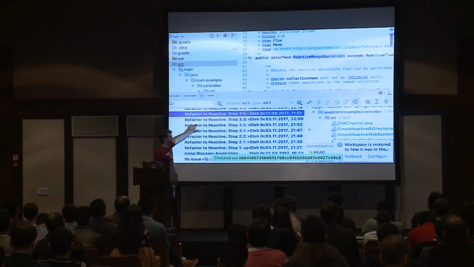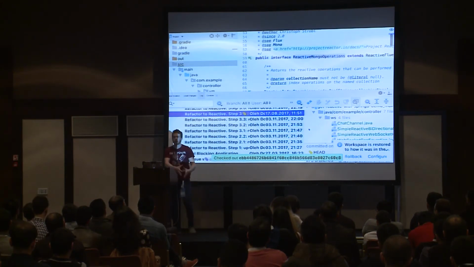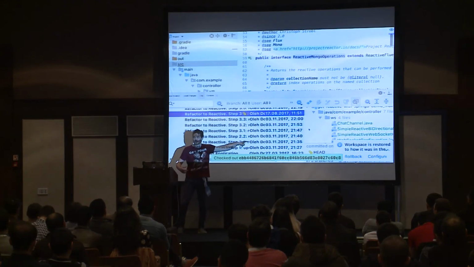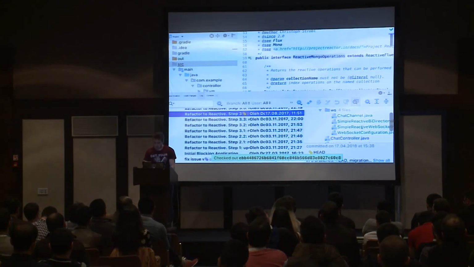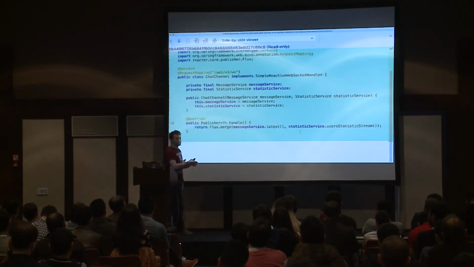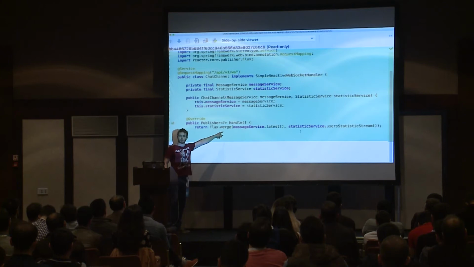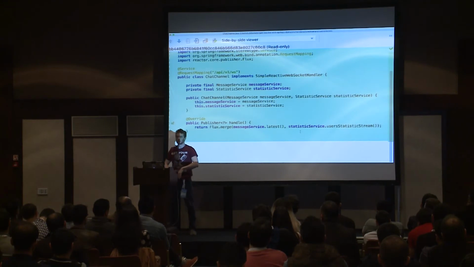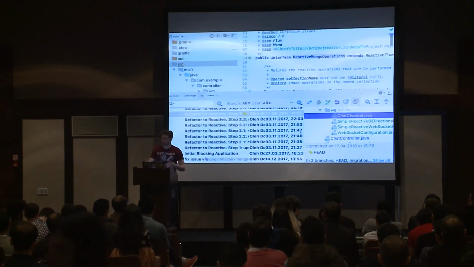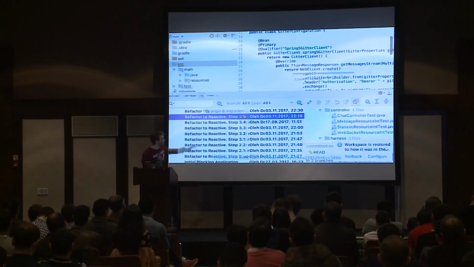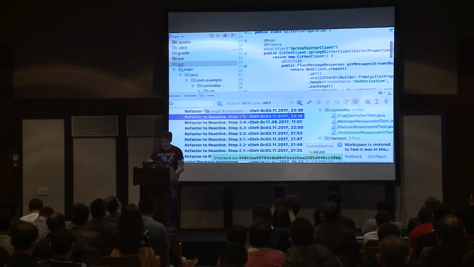Here we have a lot of changes because we're moving from REST communication, REST controllers, to the new WebSocket communication. That's why we have a lot of changes in our code base. But the most significant one, again, is that to merge two streams, the statistics stream and the message stream, we have one operator called merge, which allows us to merge two streams in our network or in our WebSocket. Of course, we have to change the tests, but this is not a topic of our discussion for today. I just applied the changes as well.